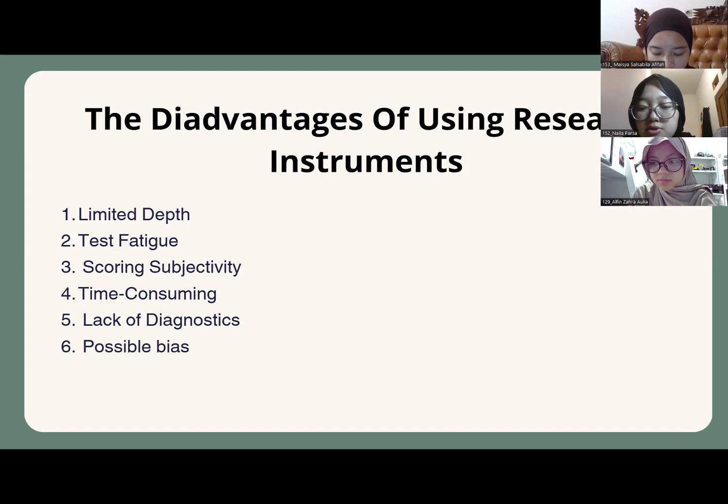Number four, time consuming. Individual oral testing with large groups of children requires much time and full evaluator attention. Number five, lack of diagnostics. It does not diagnose specific reading problems, which inhibits targeted intervention. Last, possible bias. This puts the student who tends to be bashful or nervous with oral tests at a disadvantage, hence portraying biased performance compared to other students. Thank you.